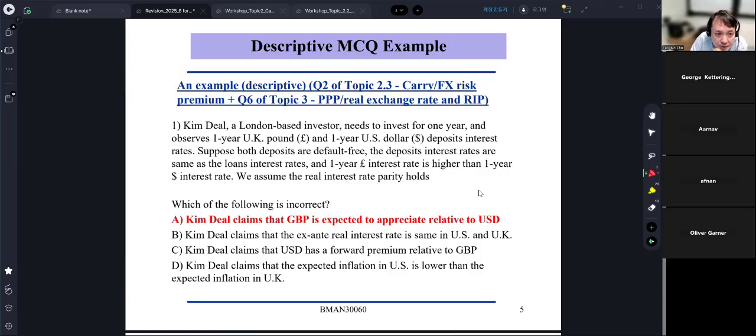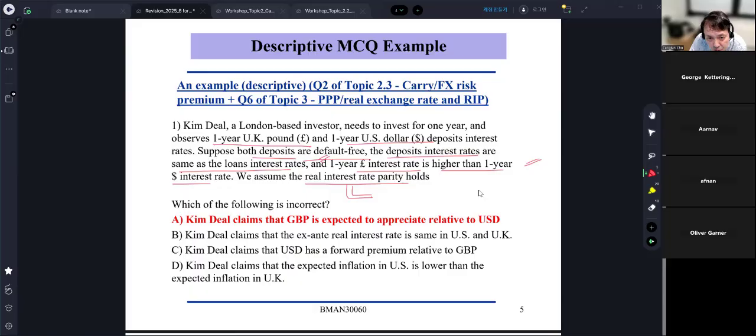So let me read this. Kim Deal, a London-based investor, needs to invest for 1 year and observes the 1 year pound interest rate and the 1 year dollar interest rate. Suppose both deposits are default-free, and deposit interest rates are the same as the loan interest rates, so the bid rate and ask rate are the same. And finally, this is important, the 1 year pound interest rate is higher than the 1 year dollar interest rate. And we assume the real interest rate parity holds.